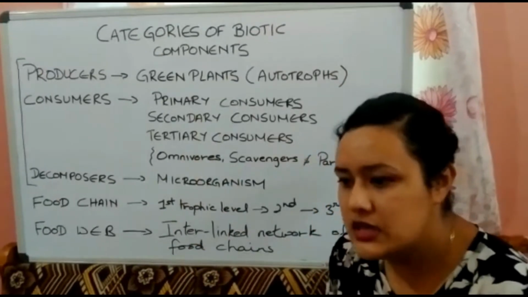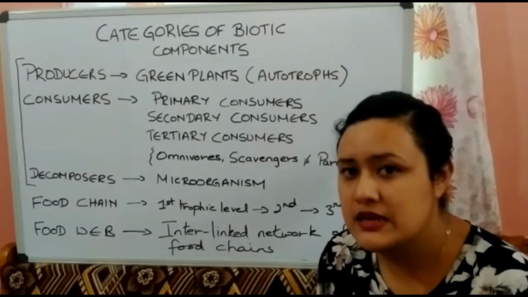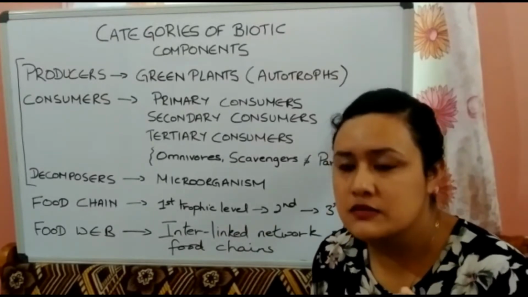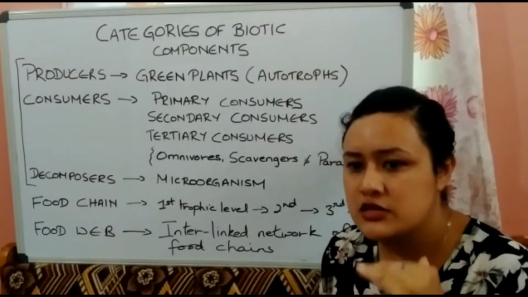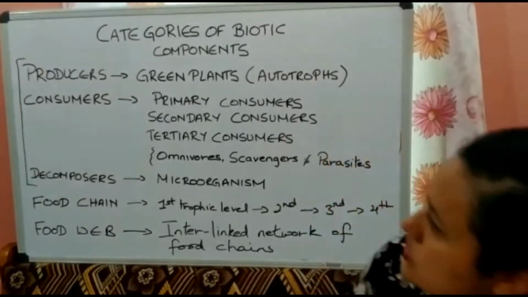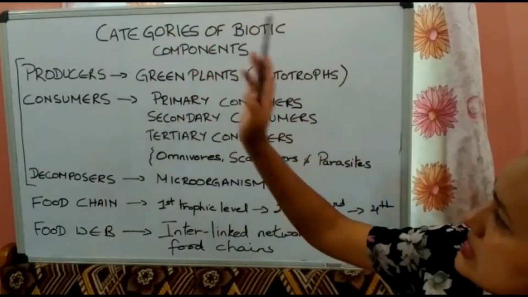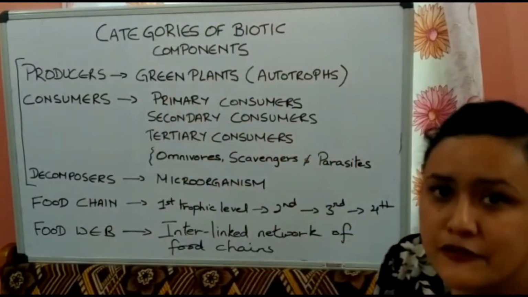components? Last class we also studied that in biotic components, all the living components are present: the plants, animals, and microorganisms. In this, we also categorize at different levels, so that we are going to discuss here. All right. So you can see biotic components, they are categorized in the following heads.